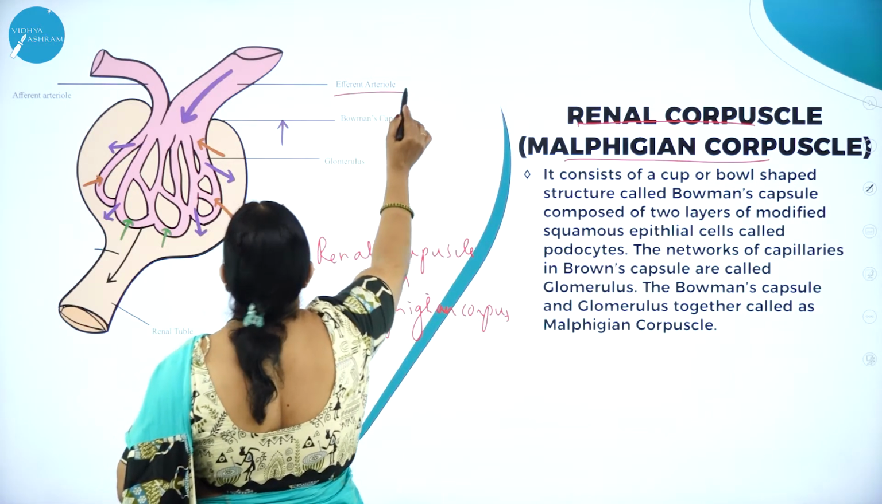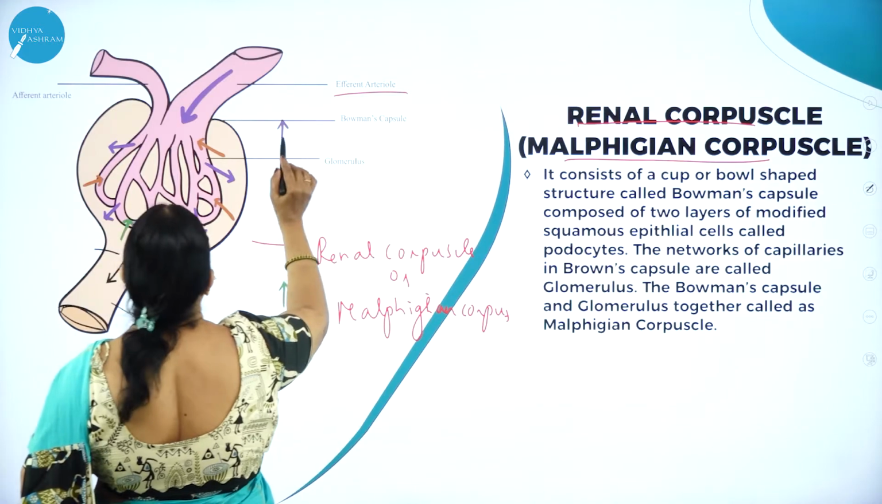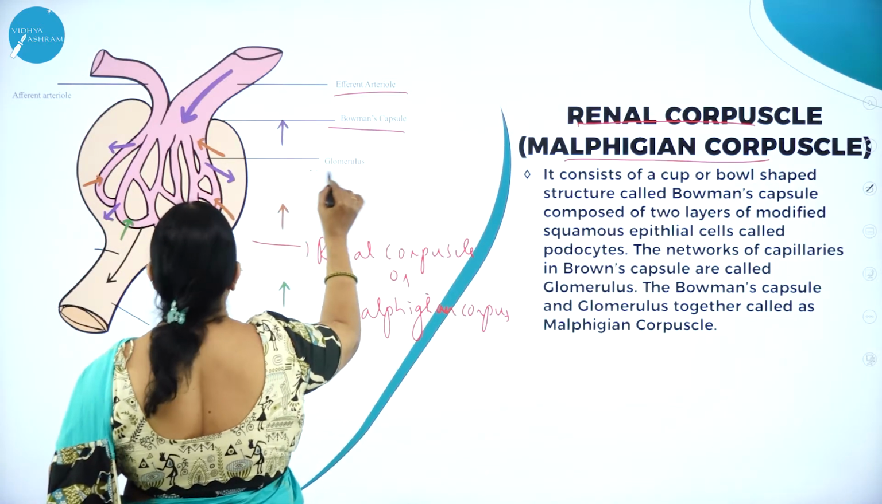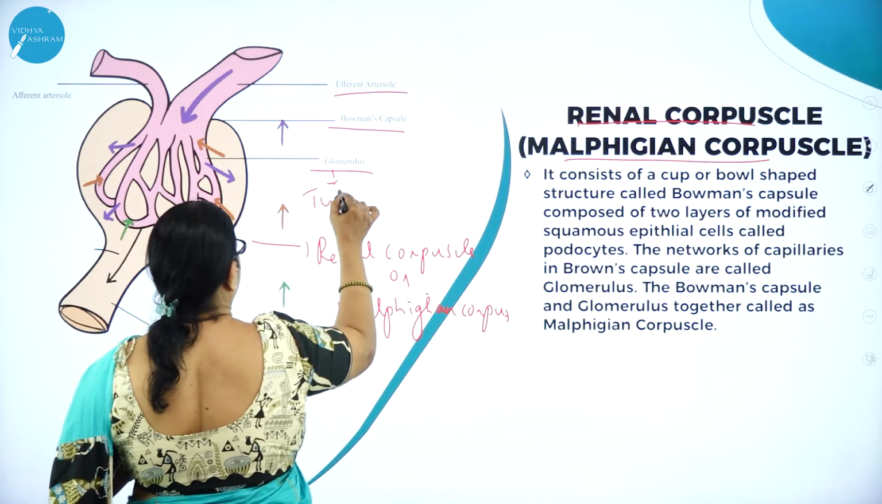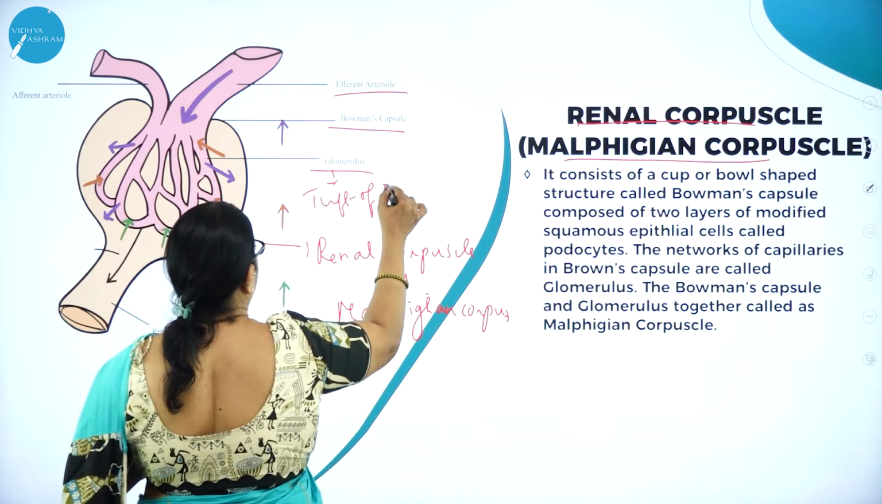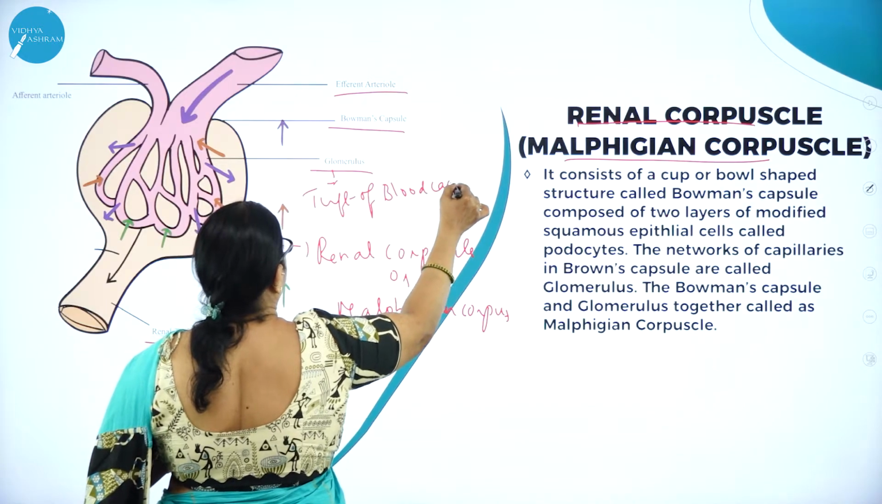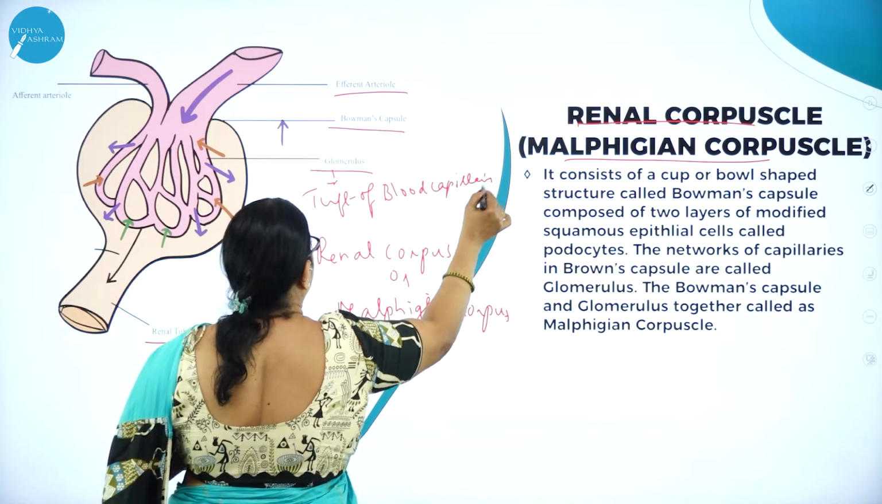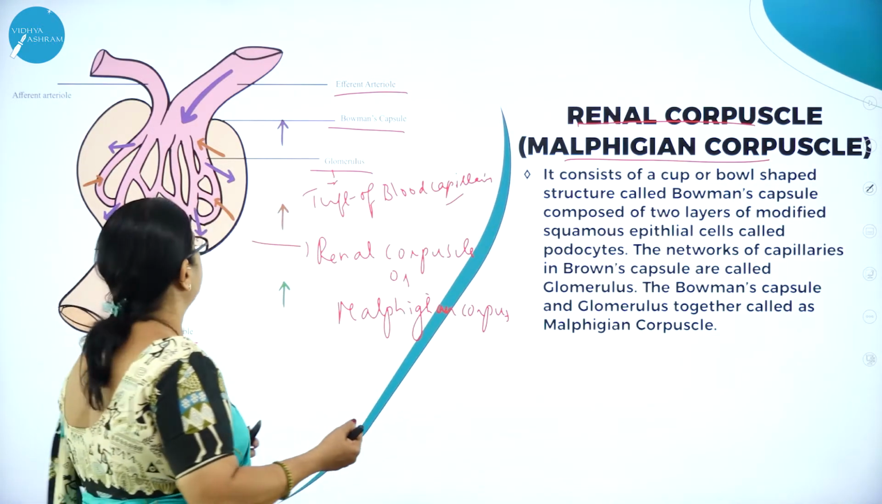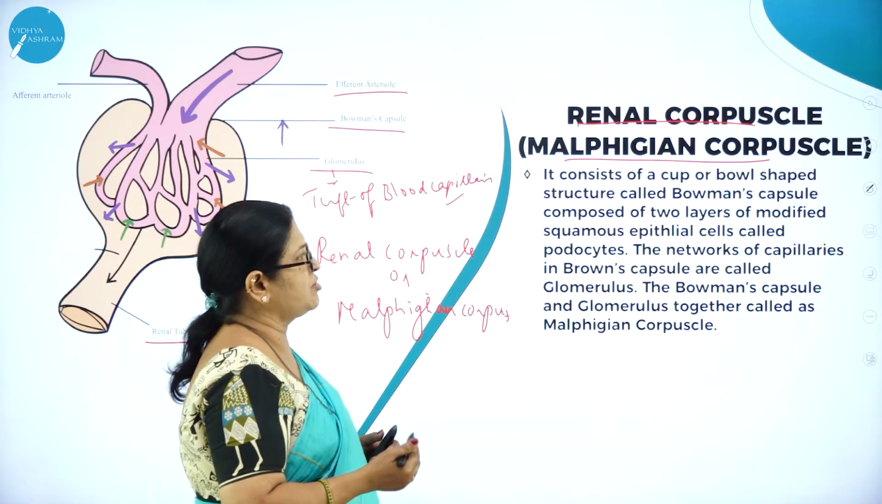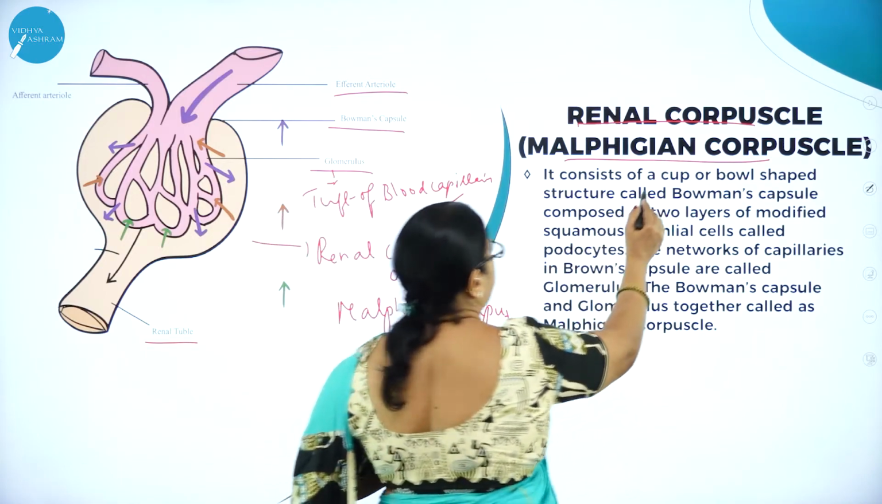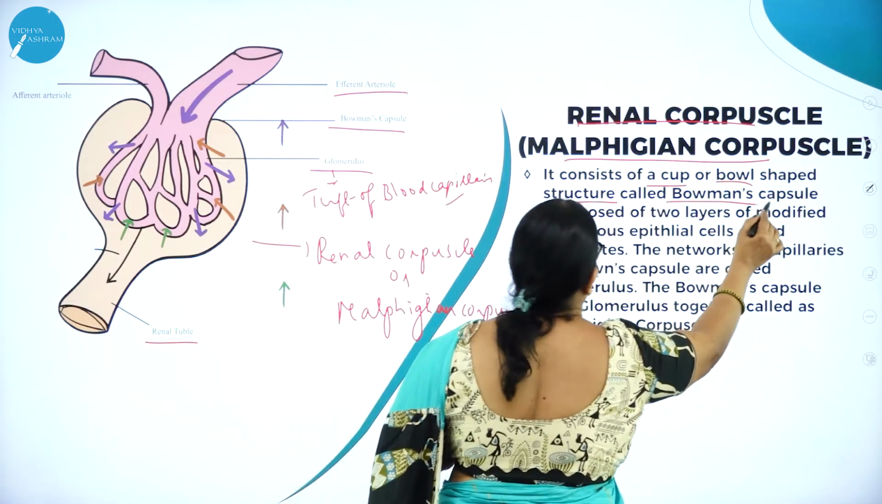So here you can see the afferent arteriole, and this is called the Bowman's capsule, and this is the glomerulus. Glomerulus is nothing but a tuft of blood capillaries. As you know, blood does the process of filtration, so it is called a tuft of blood capillaries. So the renal corpuscle or Malpighian corpuscle consists of a cup or a bowl-shaped structure called Bowman's capsule.